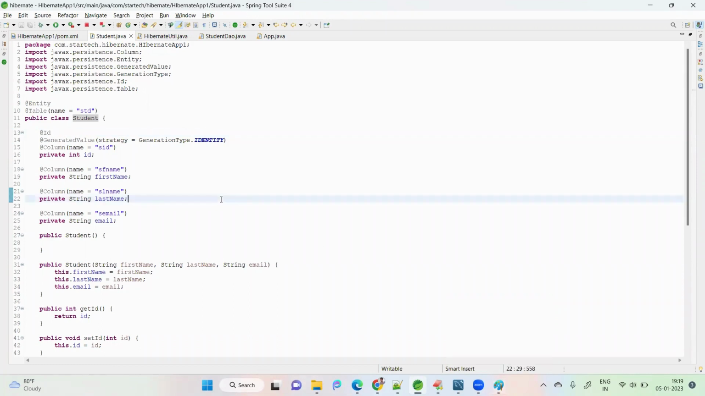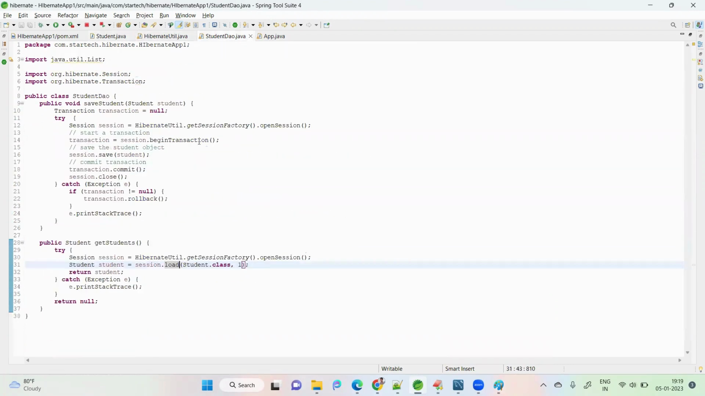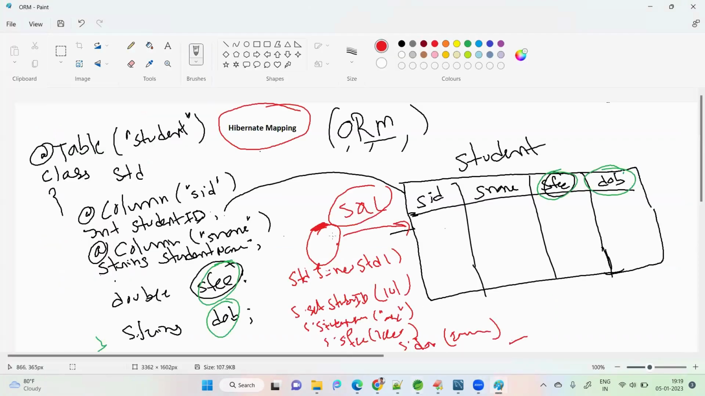First, we'll execute this code. Okay, we know the mapping, and we know the session factory. Next is how to save. I tell it only here, and I hand over to Hibernate, and Hibernate will save the data into the database.